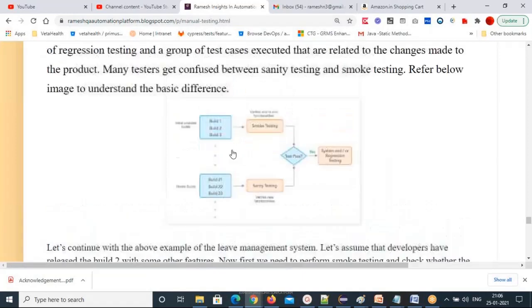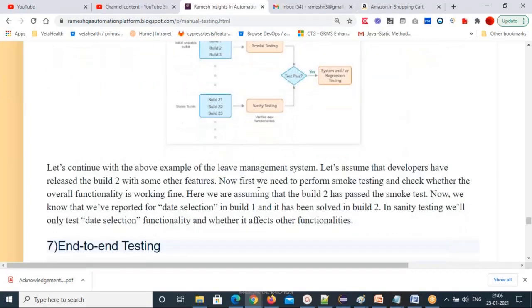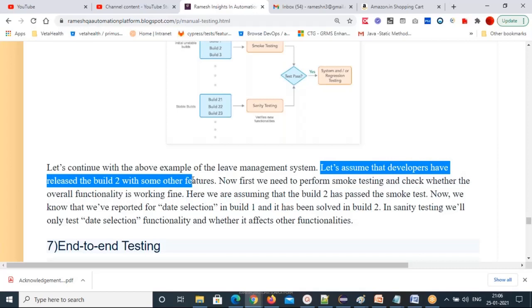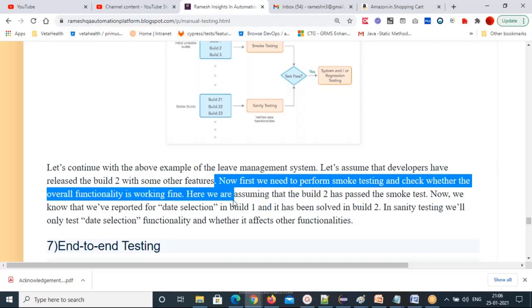Many people will confuse these. It's a very interesting question they will also ask: what is the difference between sanity testing and smoke testing? It's a mandatory interview question. So I hope you can understand very well now. Let's continue with the above example of the leave management system. Let's assume that developers have released build 2 with some other features. Now first we need to perform smoke testing and check whether the overall functionality is working fine or not.